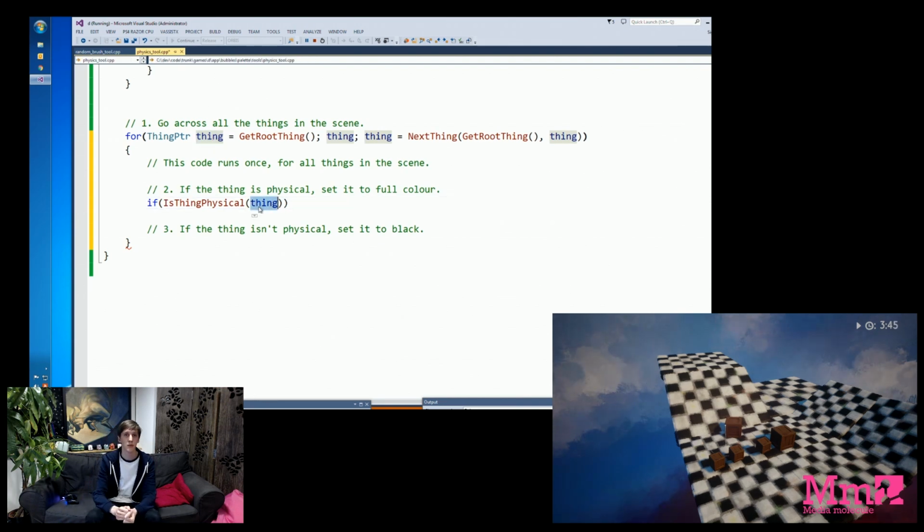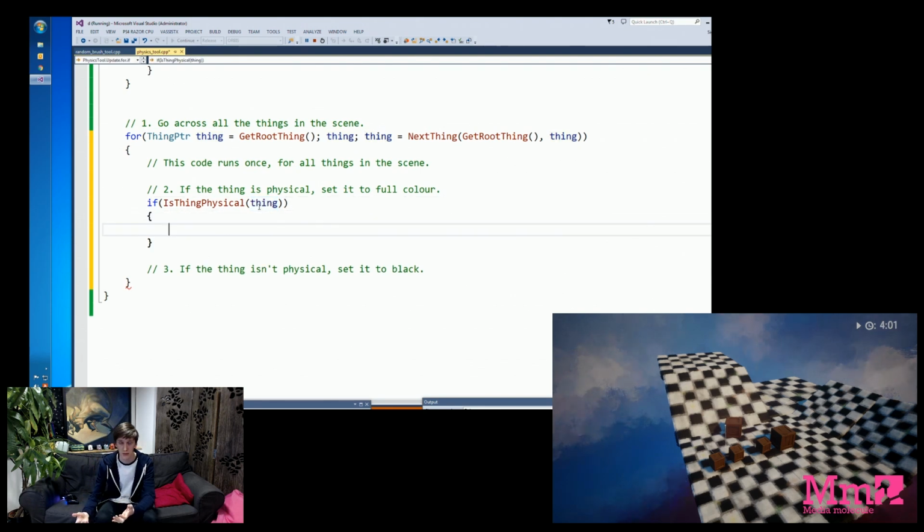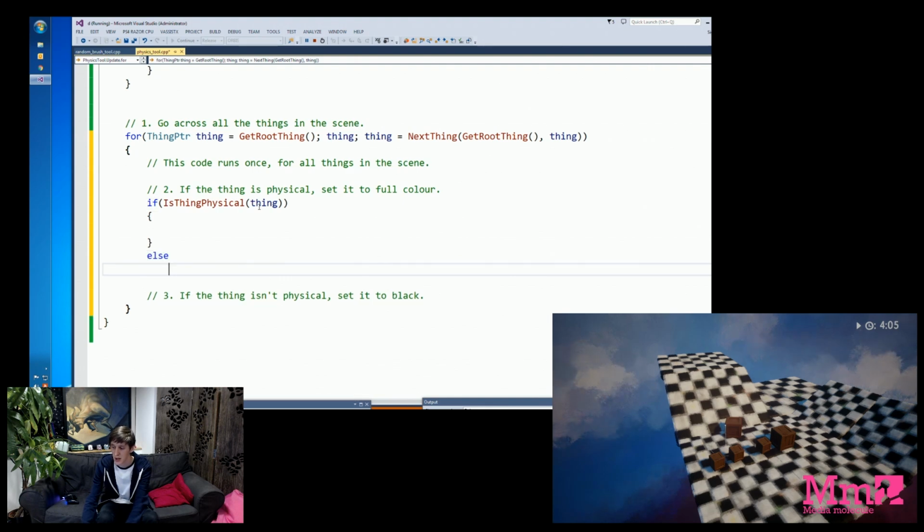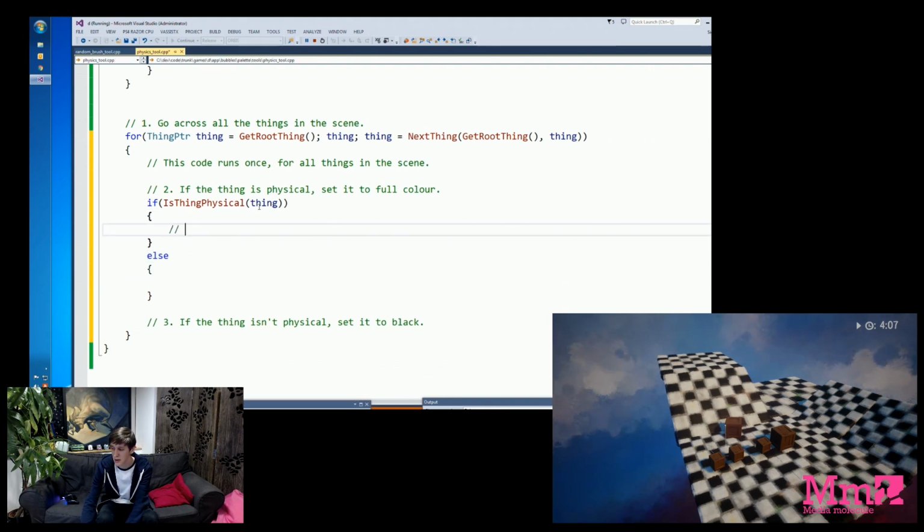So the for loop takes the label thing and it changes what it means every time you go around this loop. First time you go around it gets, say, a crate, the next time it gets a floor panel, the next time it gets the next floor panel, and so on and so forth. So every time we use thing in this block, it will mean a different object. So here we'll say, if the thing is physical, do one thing. And again, we bring back the thing we did above, which is an else statement. So we've got a block of code here that runs if the thing is physical, and a block of code here that runs if the thing is not physical.